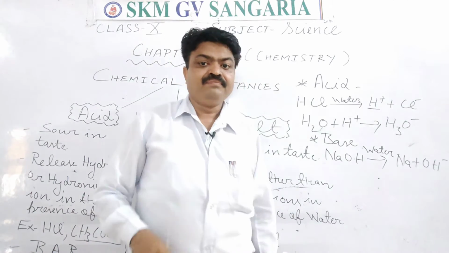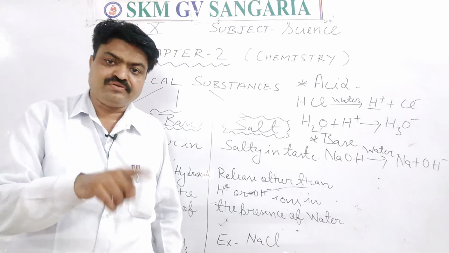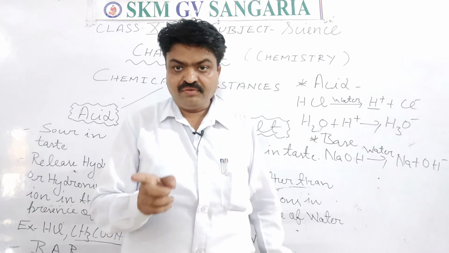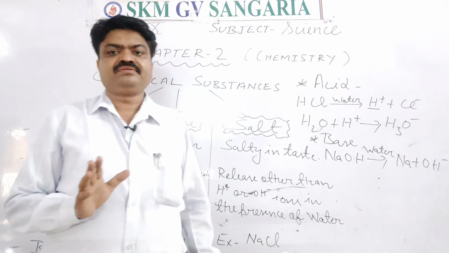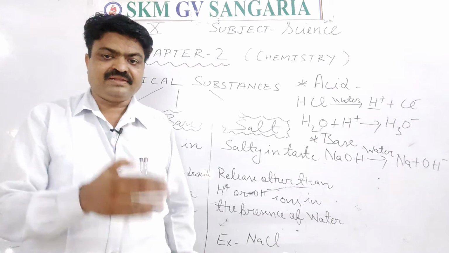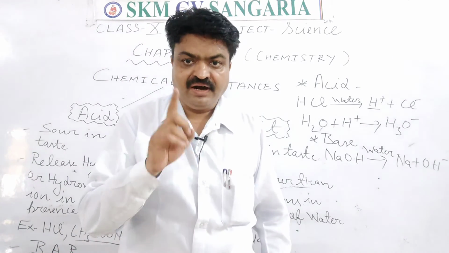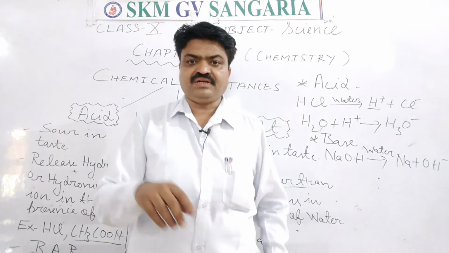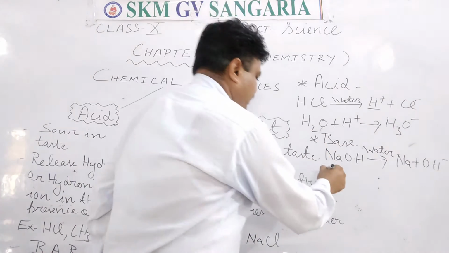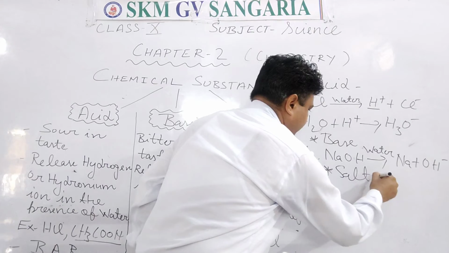And what definition will you write in the case of neutral salt? It will be: the chemical substances that release neither hydrogen nor hydroxide ions are known as neutral salt. Means the chemical substances that release ions other than hydrogen or hydroxide in the presence of water are known as neutral salt. So you can write neutral salt here, and with the definition you can also write this chemical equation.